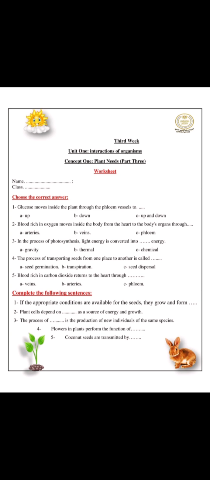Complete the following sentence. If the appropriate conditions are available for seeds, they grow and form new plants. Plant cells depend on the sun as a source of energy and growth. The process of reproduction is the production of new individuals of the same species. Flowers in plants perform the function of reproduction. Coconut seeds are transmitted by water.